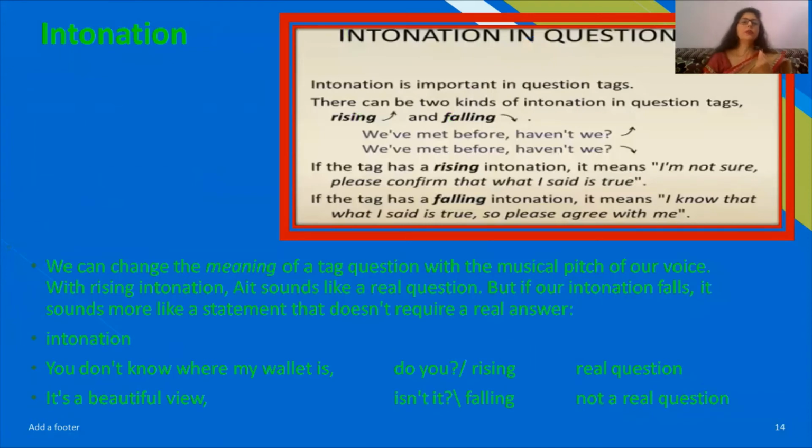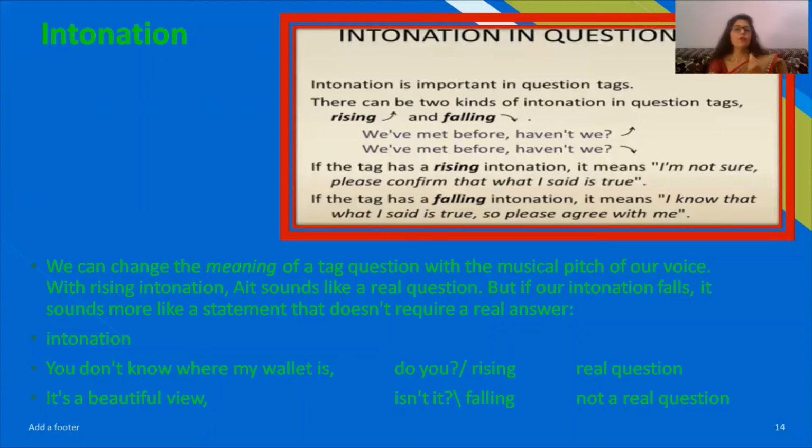We also need to see intonations in the question tag carefully. Intonation is important in question tags because it can change the meaning of the tag question with the musical pitch of our voice. With rising intonation, a real question sounds.